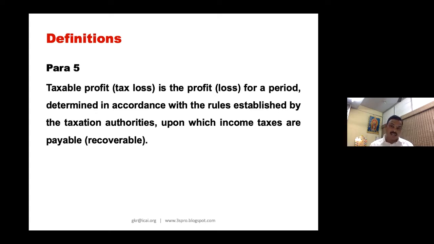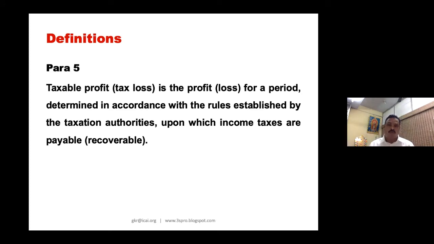Now, this particular standard also speaks about a very interesting term called carry backward of loss. First year you have got a profit, second year you have got a loss, and the second year loss you can set off with the first year profit. Reverse is possible in the Income Tax Act: first year you have got a loss, second year a profit, the loss you carry forward and offset it. But Ind AS also speaks about carry backward of loss. Very interesting. That is given in para number 13. Please wait, one by one I'll introduce the concept.